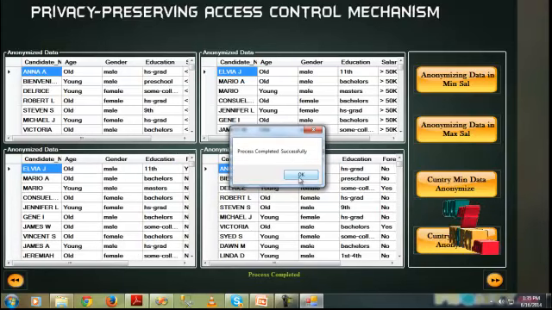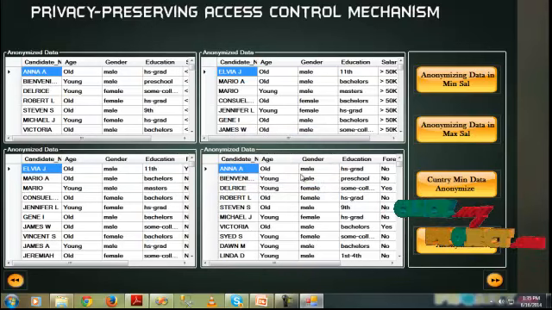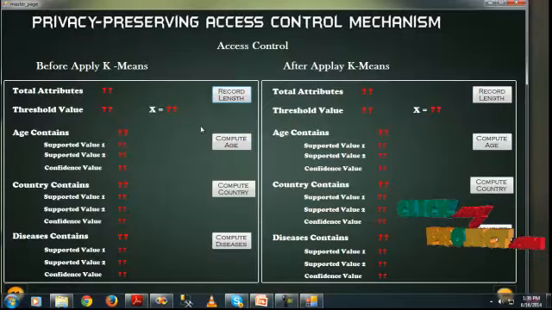We are taking another attribute, country, to cluster combined salary and country, classifying them into a separate data table. The two attributes are combined and stored in the data table. Click on the next button, and we can see our before applying the k-means algorithm and after applying the k-means algorithm. The algorithm should be applied in this frame. How many attributes are taken, the threshold value, how much data is analyzed, and the accuracy process before applying k-means are displayed here.